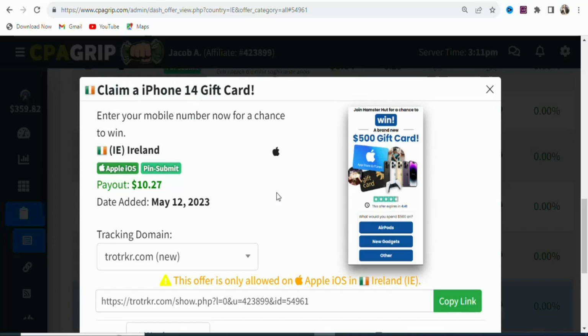So now the next step is that you are going to find a traffic source whereby you can get people in Ireland to click on your link and then enter their mobile numbers to stand the chance of winning an iPhone 14 gift card, and you are going to be paid $10.27. Even if they enter their details and they fail to win the offer, you are still going to be paid. The most important thing is that they should enter their details. Once they enter their details, you are qualified to be paid.